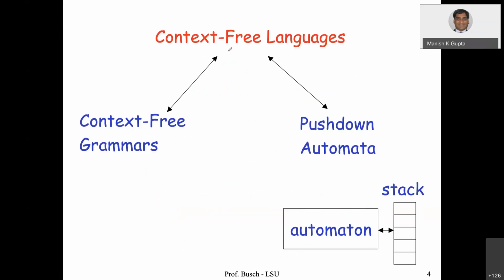So each language has a grammar, so we can describe these context-free languages with the help of what is known as context-free grammar, and we can also describe it by what is known as push-down automata. Okay, so this is a correspondence. Either we describe it by a machine, or by the language, or by a grammar. All are equivalent. The push-down automata means a finite automata with a stack memory.